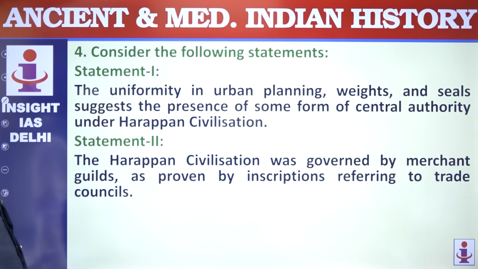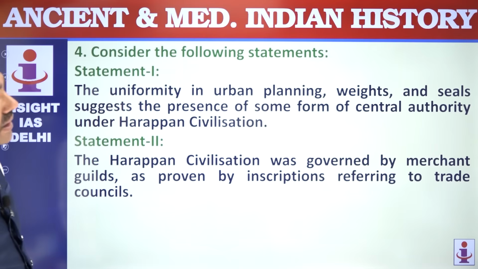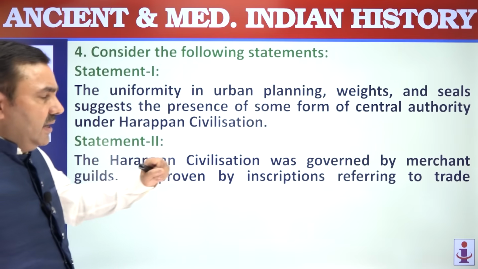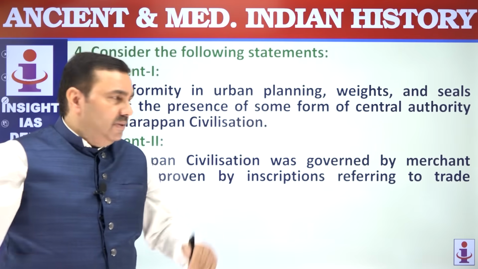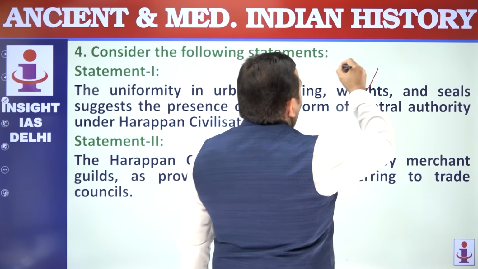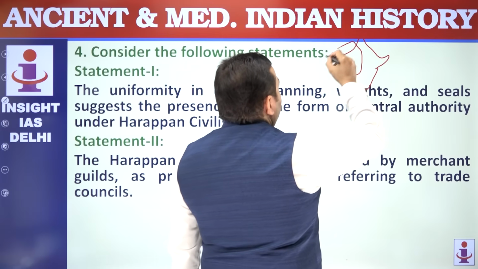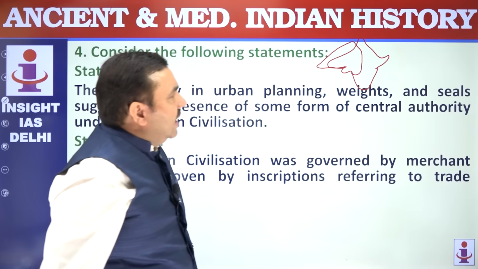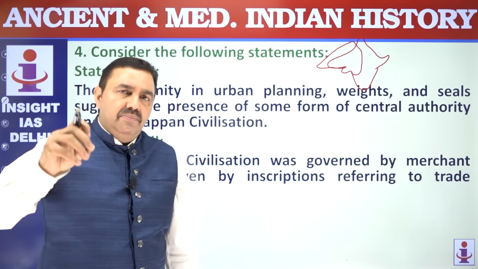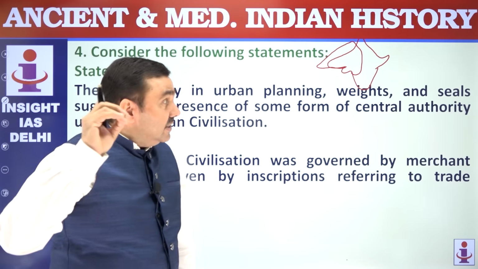Question number 4. Consider the following statements. Statement 1: The uniformity in urban planning, weights and seals suggests the presence of some form of central authority. If there was uniformity among Harappan settlements, if I make a rough map here, Harappan civilization was covering an extensive area of around 1.3 million square kilometers. More than 1400 settlements have been found, but everywhere seals were similar, brick size was similar, weights and measures were similar, pottery was similar, and the script was similar.